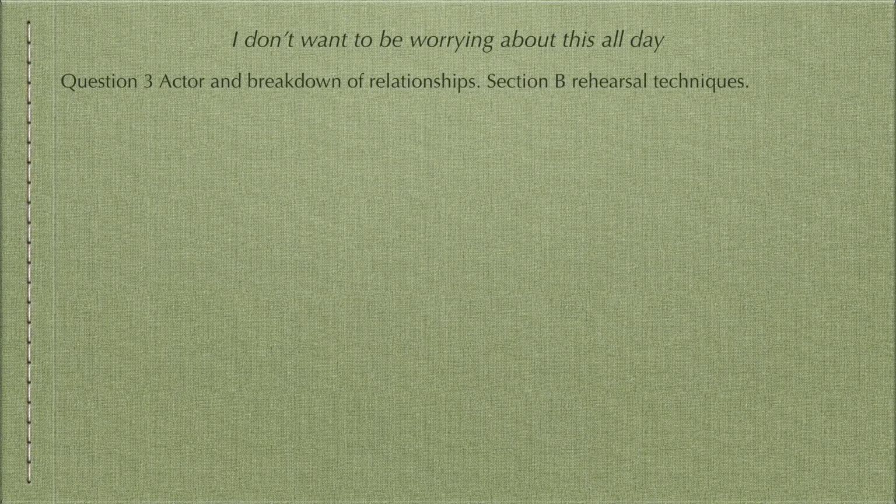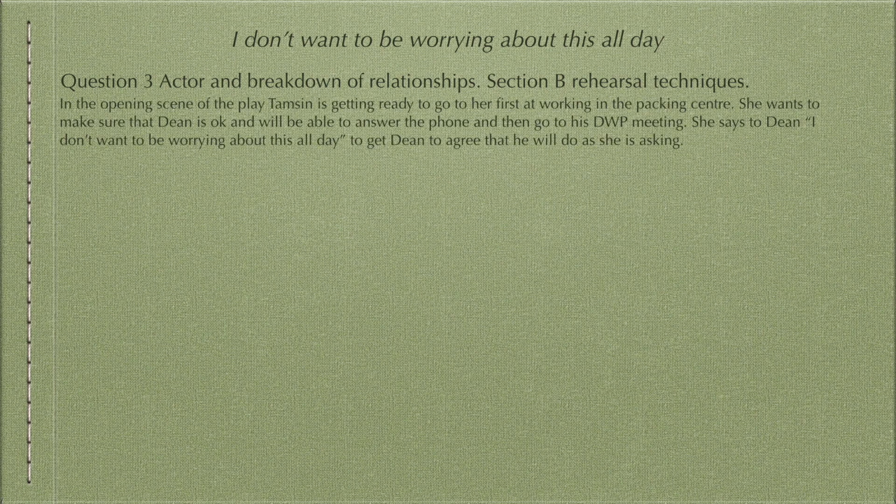Question 3 is an acting question that asks about a breakdown in relationships. What is different about the B section is that it doesn't ask about acting techniques, but rehearsal techniques. I will give you a handout with a list of rehearsal activities on it, but you can also think about some of the activities that we carried out when rehearsing acting pieces either this year or last year for the Nat 5 practical exam.